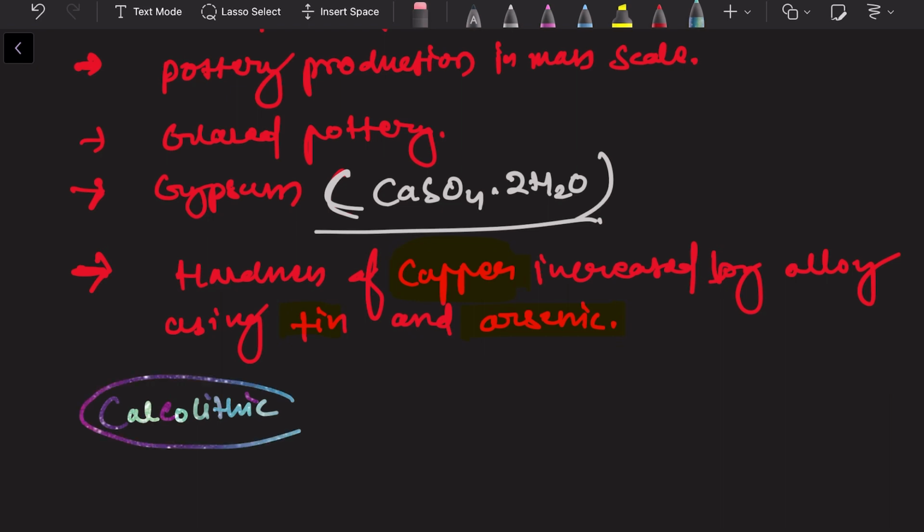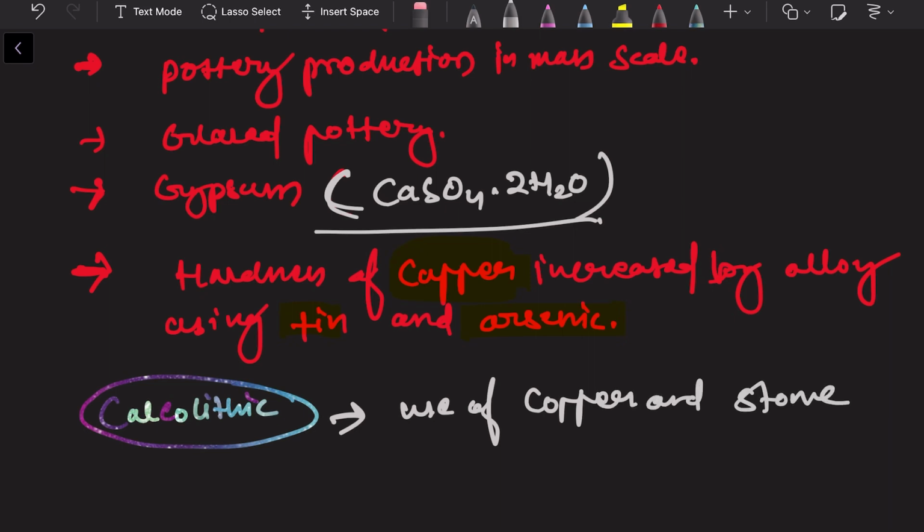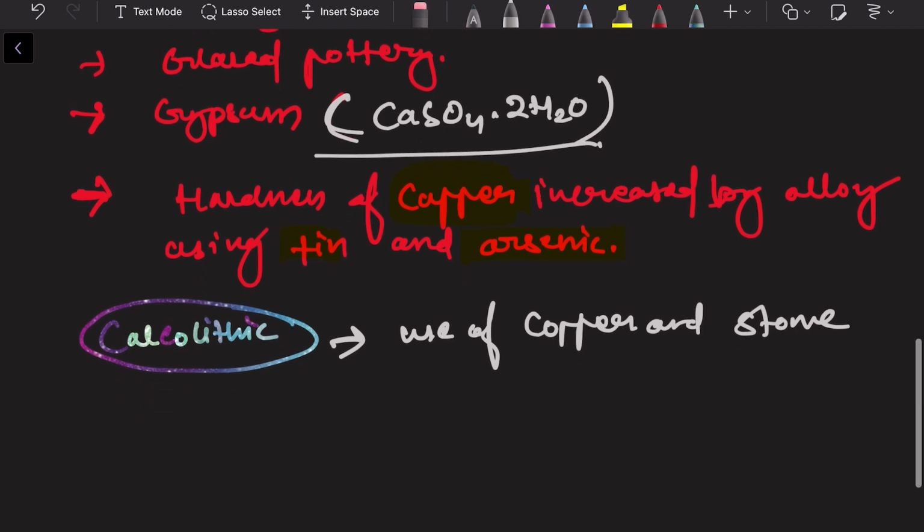Okay, this is the term. The definition of this term is use of copper and stone. The Chalcolithic period is the period which uses the copper and stone, right?